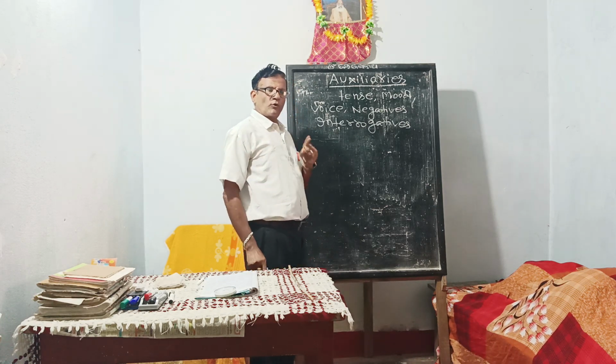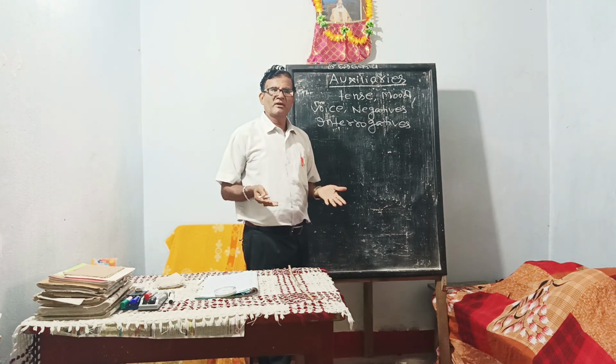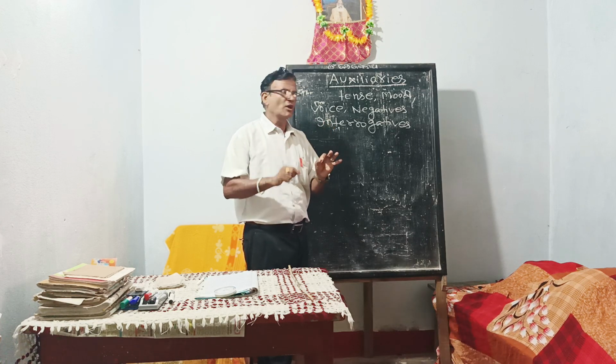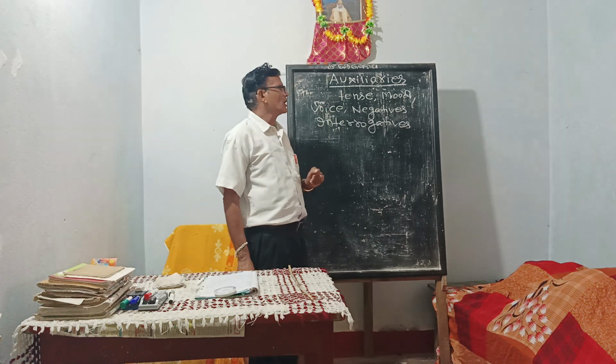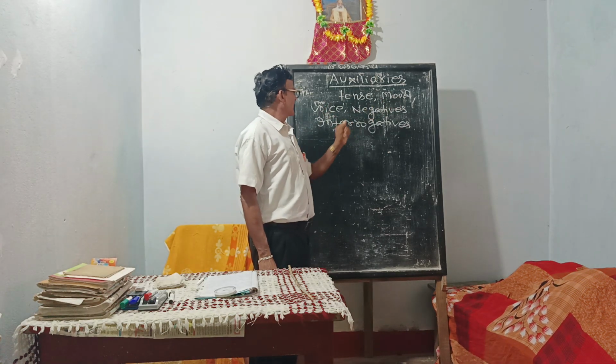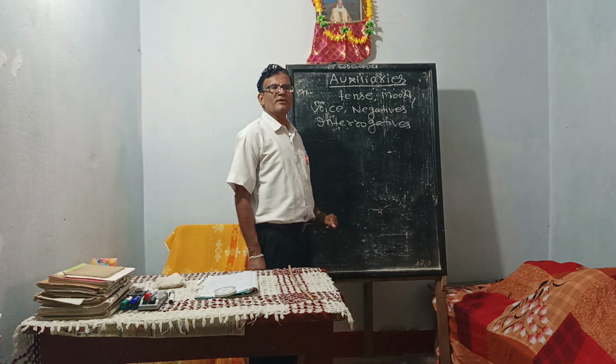In a sentence, an auxiliary verb helps to form tense, to form voice, to show mood, to indicate negatives, and to form interrogatives.